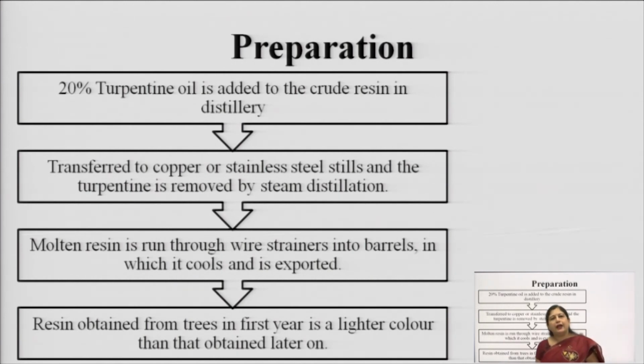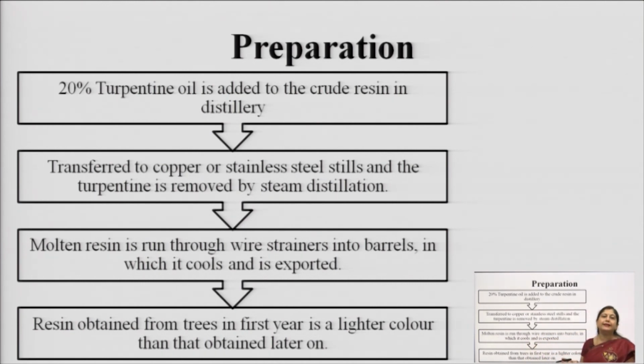Once it is collected, it is mixed with 20% turpentine oil, after which it is sent to the distillery. It is heated in a copper or stainless steel container and then distillation takes place. Whatever is distilled off is filtered and then used for storage. Okay, that is the main colophony.